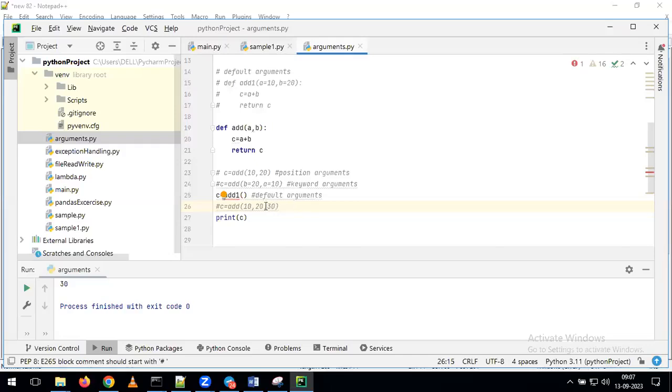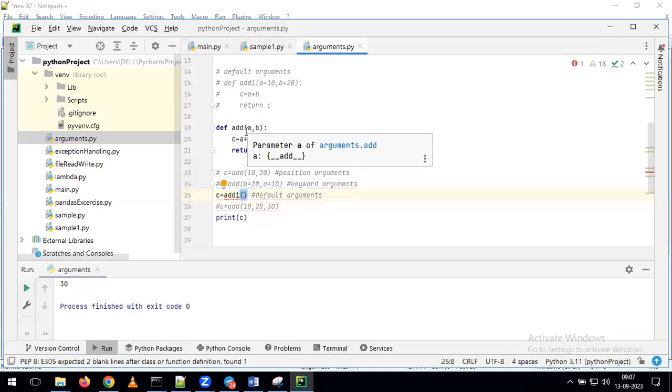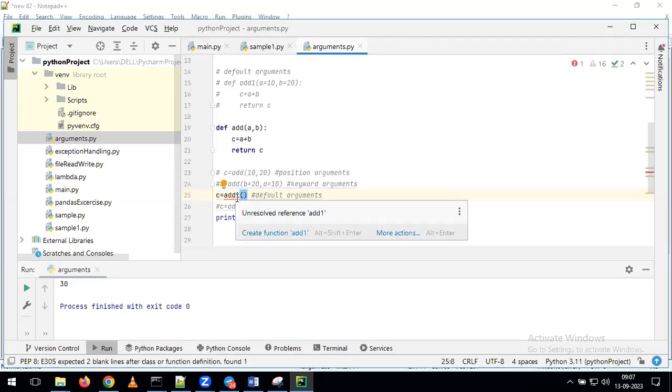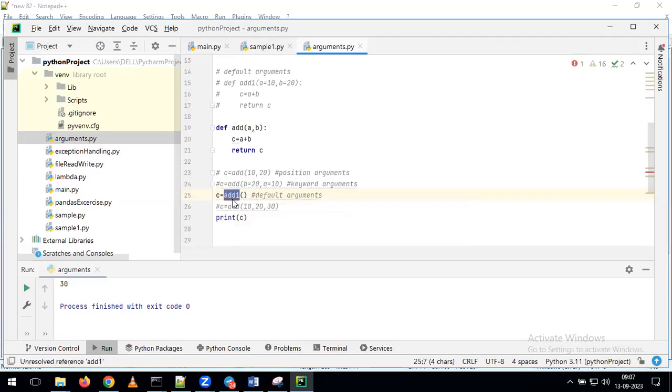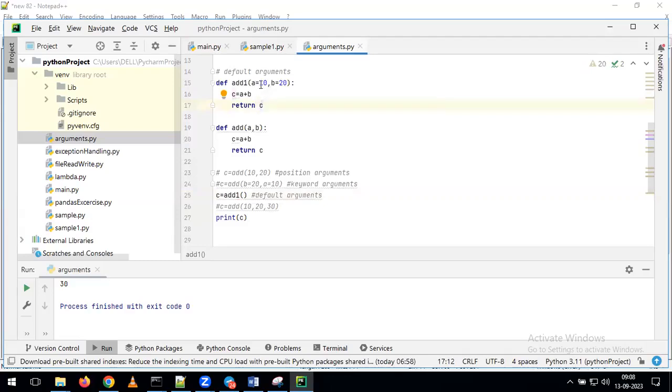Not passing any value. Okay, if you're not passing any values, how will this function execute? Very simple, default value. See here, as part of the default arguments, what is the function I'm calling here? I am calling the add one function. If you see the definition of the add function here, what am I giving? add1 of a is equal to 10 and b is equal to 20. Now you tell me, what is the difference between this function and this function?